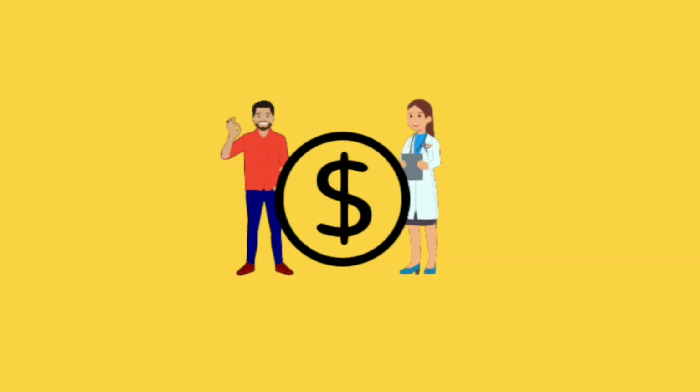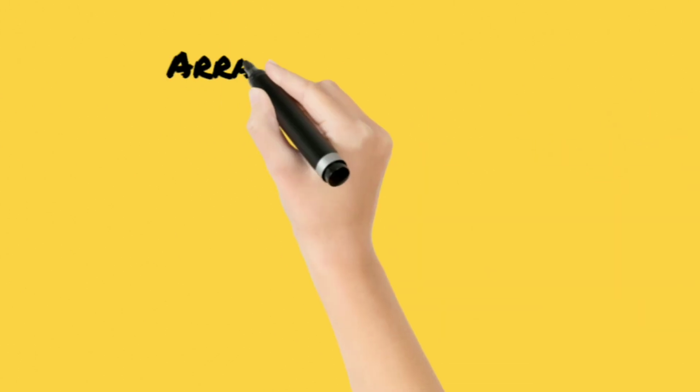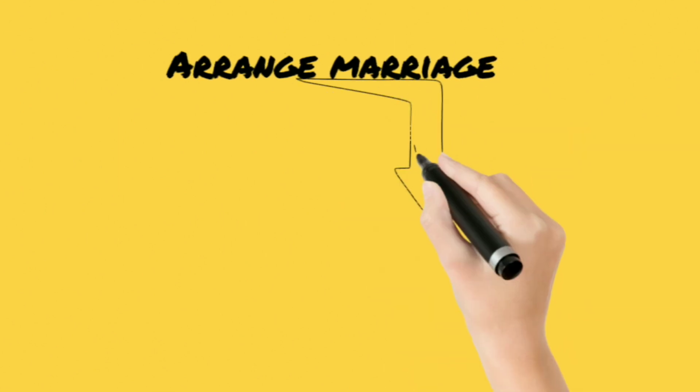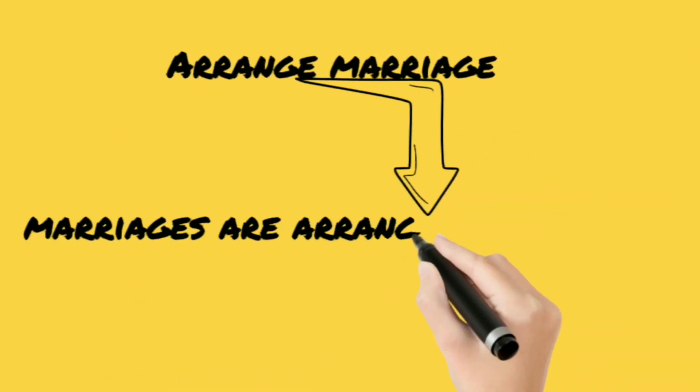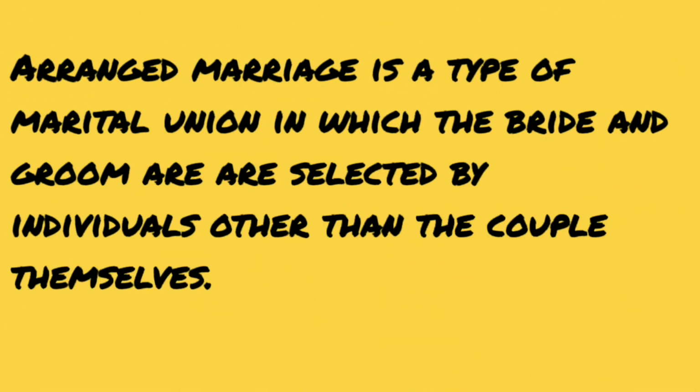The third marriage is what we refer to as arranged marriages, right? Now this is more common in some societies than others. I think in the African society and in the Indian society, you have arranged marriages where the marriages are arranged by the parents, right? So the younger persons that are getting married do not have the authority or the power to select a partner. Their partner is selected for them and the marriage is arranged by the family members. Hence the term arranged marriage, right? So that's the third type of marriage.